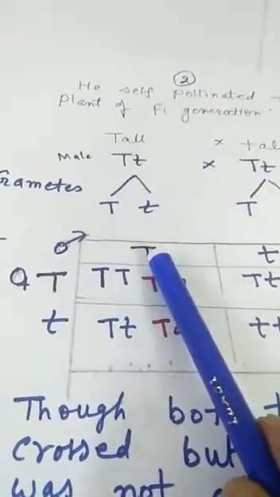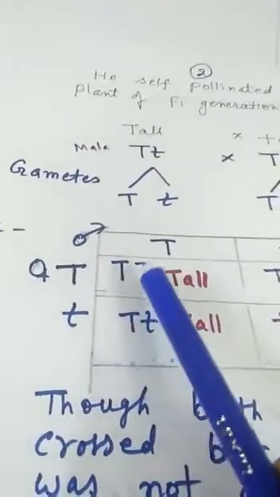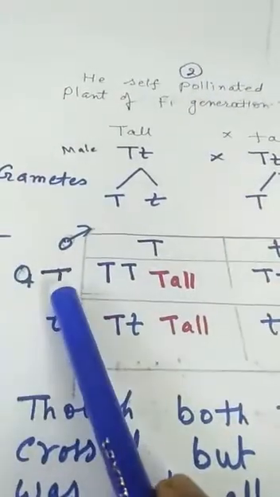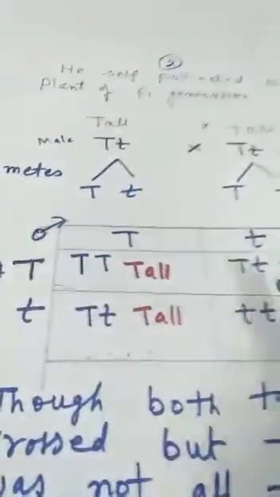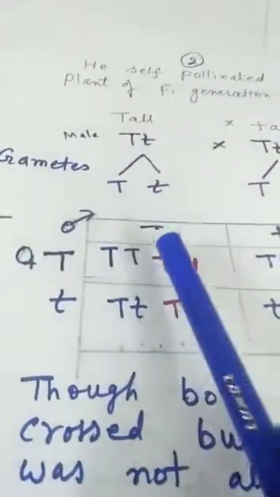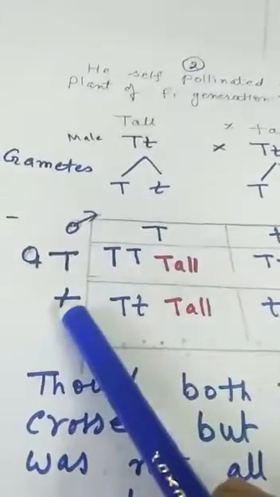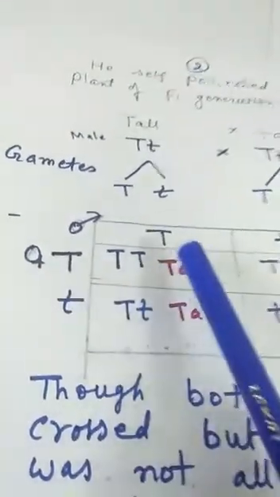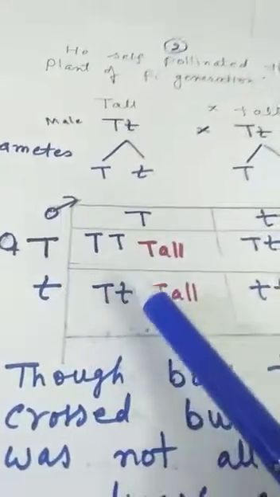Now when one male gamete unites with a female gamete, this combination, capital T capital T, will be obtained. When small t unites with capital T, then capital T, small t will be obtained, and it can unite with either gamete. Anyhow, it will be capital T, small t.